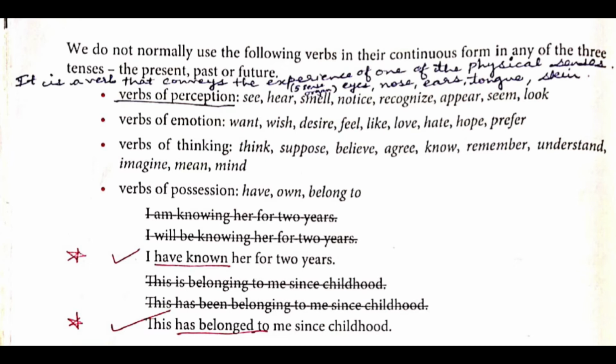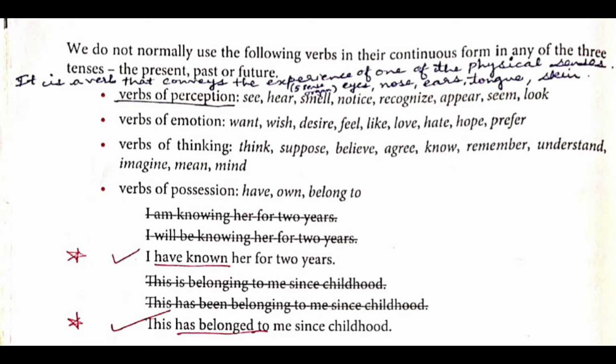Next one, verbs of emotion. What are they? Want, wish, desire, feel, like, love, hate, hope, prefer. Next one, verbs of thinking. What are they? Think, suppose, believe, agree, know, remember, understand, imagine, mean, and mind. Next one, verbs of possessions.